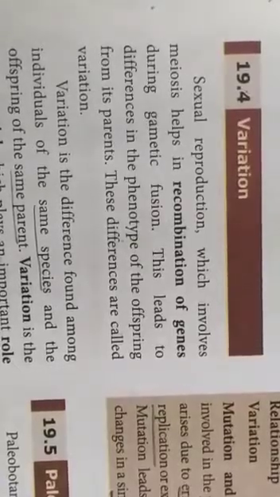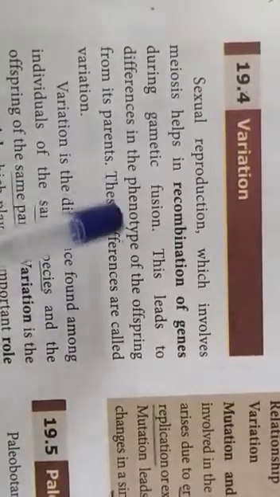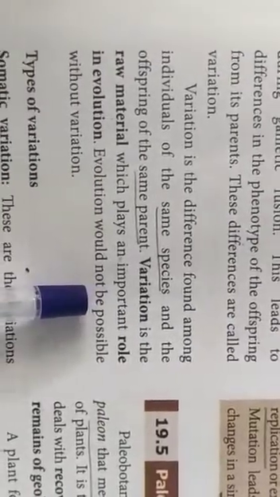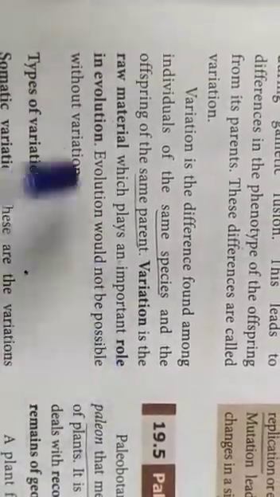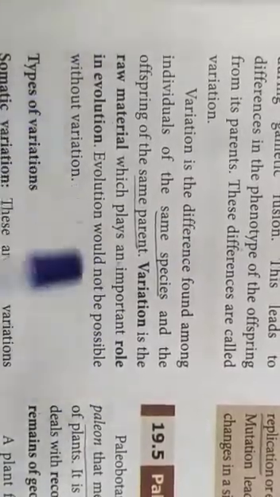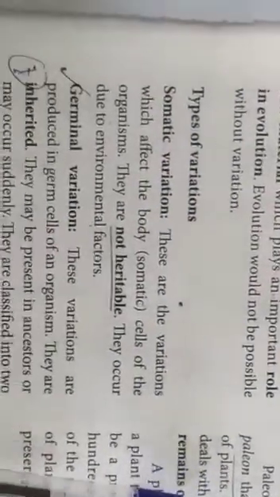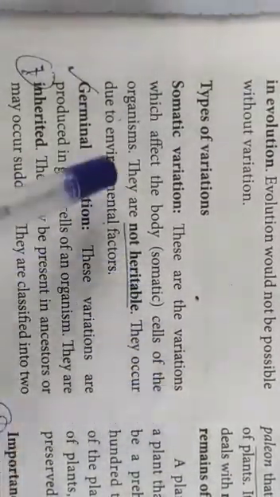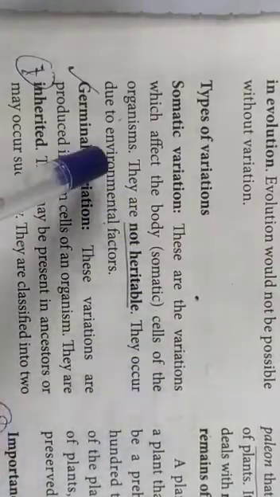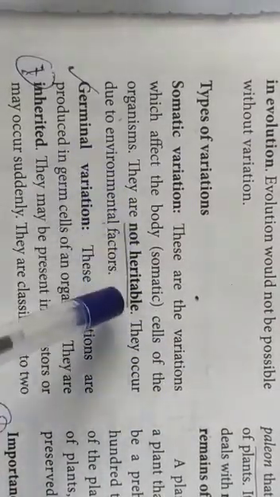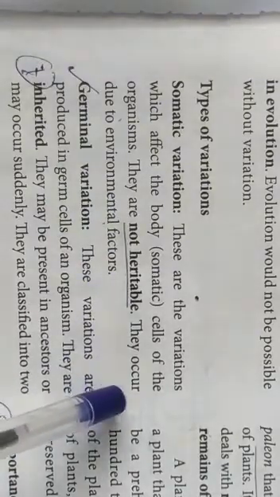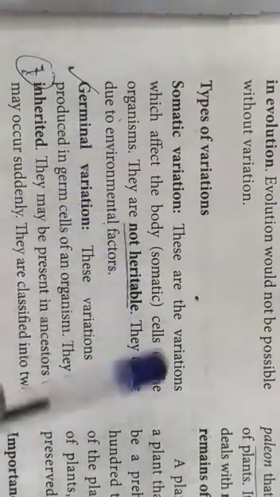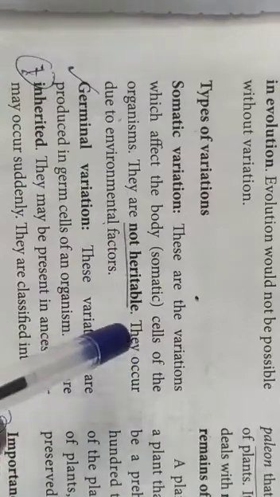You see, in sexual reproduction, meiosis helps in the recombination of genes during gametic fusion. The next point: variation is the raw material which plays an important role in evolution. Then, types of variation. Somatic variations are the variations which affect the body cells of the organism. They are not heritable. They occur due to environmental factors. Not heritable means the character is not transmitted to offspring or young ones.